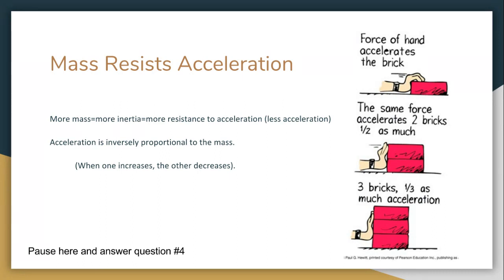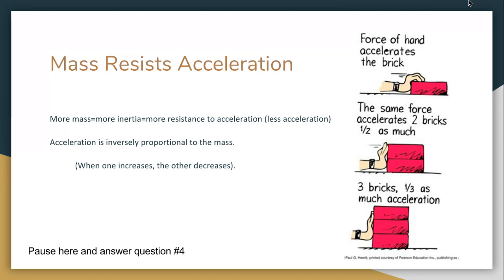Mass resists acceleration. So the more mass we have, the more inertia we have, the more resistance to acceleration, or the resistance to the change in motion. In other words, the more mass, the less acceleration we're going to have. What that means is acceleration is then inversely proportional to the mass. So when one increases, the other decreases.